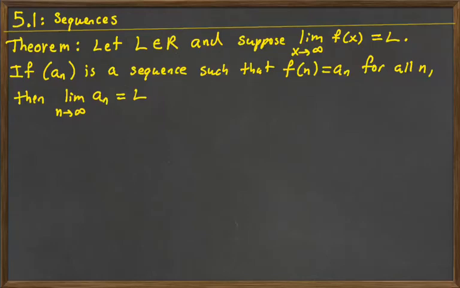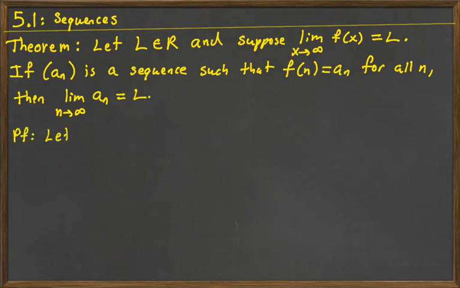All right, in this video we're going to connect the limit of a function with the limit of a sequence, so we're talking about a limit of a function as x goes to infinity. We're going to connect that with the limit of a sequence. So we have a theorem here that says let L be a real number, and suppose that the limit as x approaches infinity of f of x is equal to L. If the sequence a sub n is in agreement with the function at all the positive integers, so that, in other words, f of n is equal to a sub n for all n, then the limit as n goes to infinity of a sub n is equal to L.